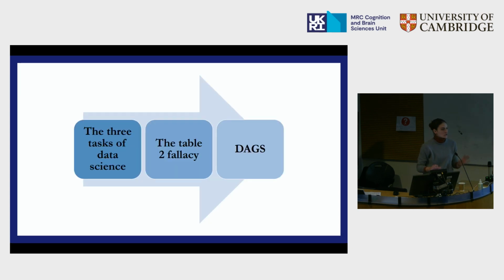So I thought to structure today's talk into three parts, starting with the three tasks of data science: description, prediction, and causal inference. Then going into an example of when causal inference can go wrong and why, which is the Table 2 fallacy. And then talking about directed acyclic graphs, which is a tool that causal inference can offer.